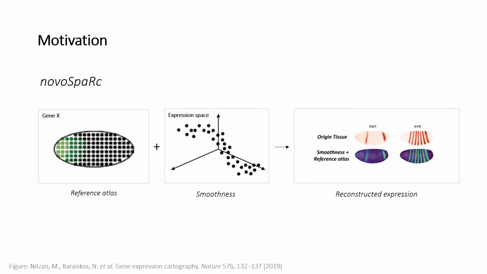While this assumption works well for a variety of simple tissues, like for the Drosophila embryo shown here, for more complex tissues, especially when there isn't a strong enough reference atlas, the reconstruction problem becomes very challenging, both for novoSpaRc and the other available methods.